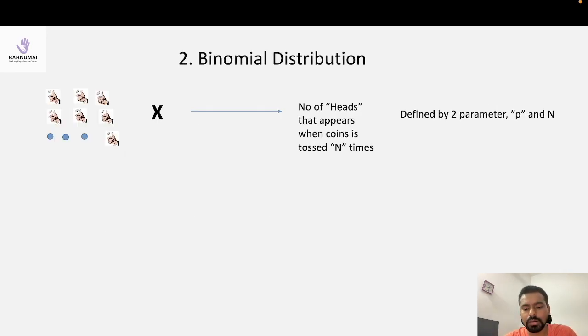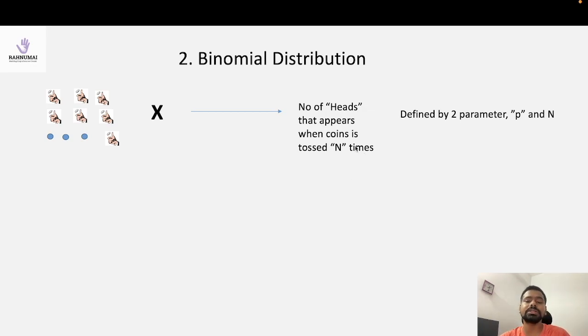Let's understand it in its simplest form. Basically, suppose you toss the coin 10 times, and I am interested in knowing how many times head will come in 10 coin tosses. So n represents the number of times I am tossing the coin. What does this variable say? Not head or tail, that's the coin toss. This variable is telling how many times head has come in n coin tosses, or how many times tail has come in n coin tosses.